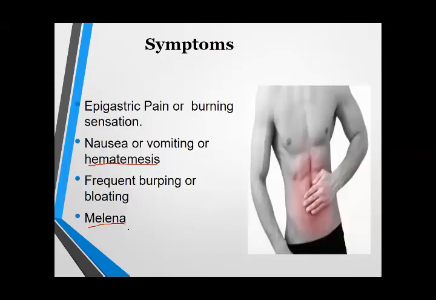Now it is very easy to understand what kind of drug can be used for the treatment of peptic ulcer. What kind of drugs can be used? Can you tell me? Now you know the pathophysiology and causative factors. So can you identify which type of drugs can be used for the treatment of peptic ulcer? Which kind of drug? Waiting for your response.